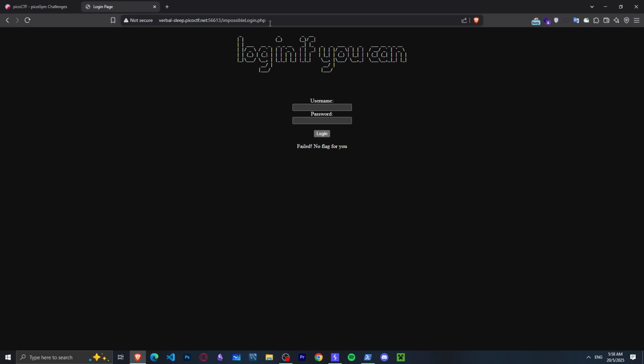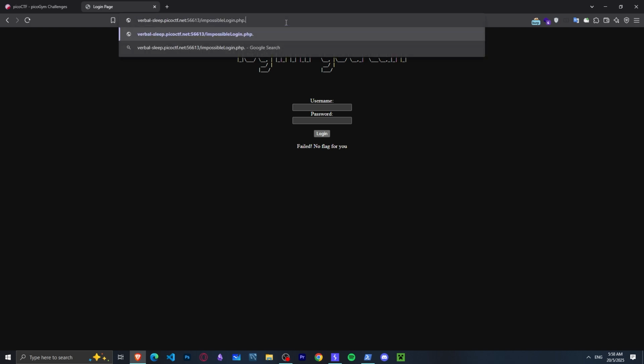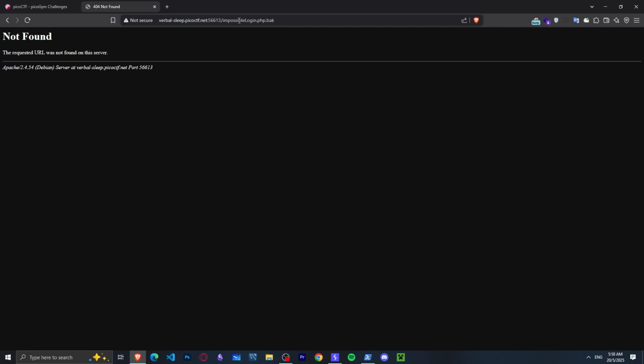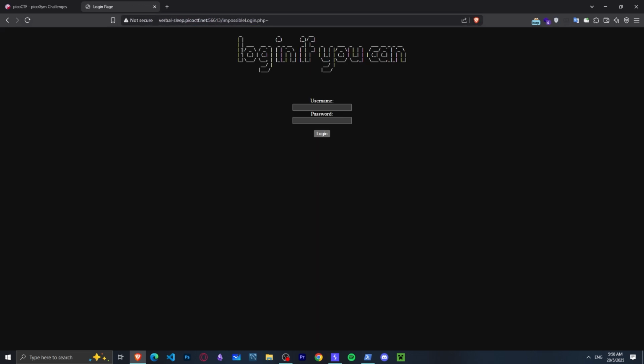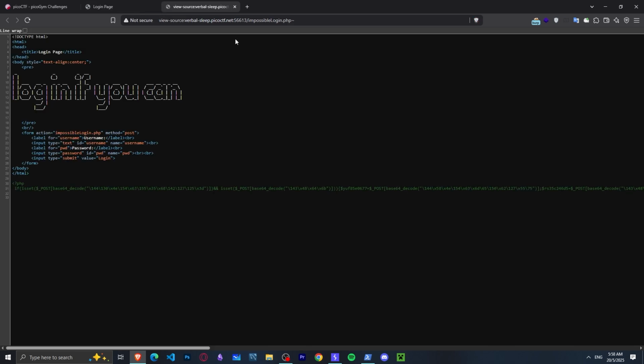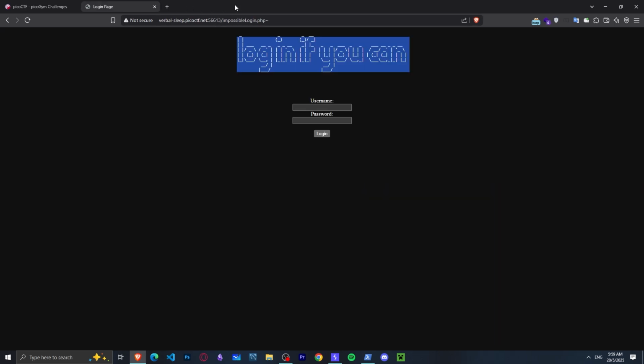I had an idea. I could maybe look for backup files like this. Impossible login.php.back or .phps maybe. And then when I tried this extension, I found this. It's the same page, but it's really not. This page has in its source code some PHP code we can use to help us win this if you want.